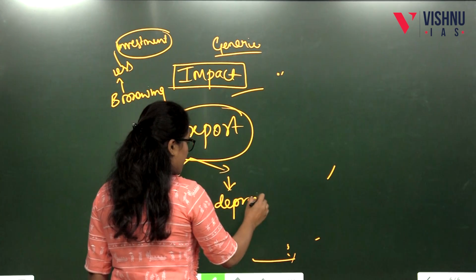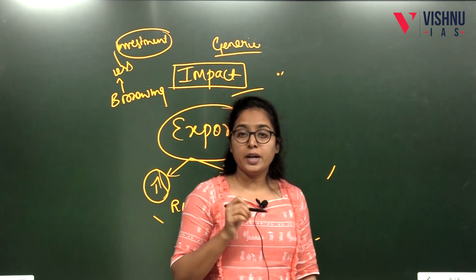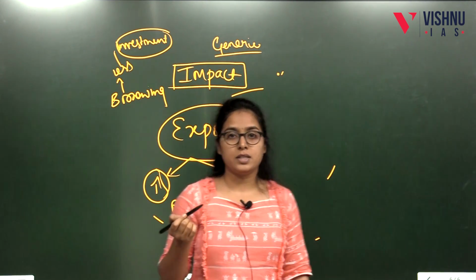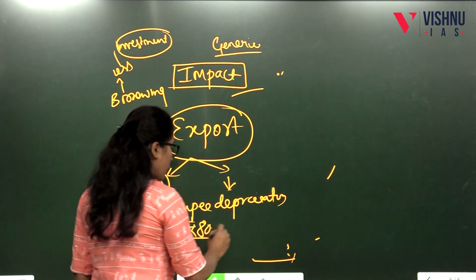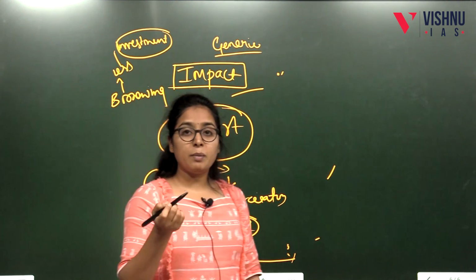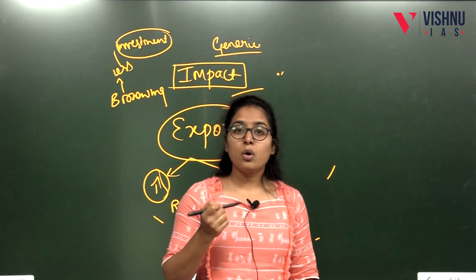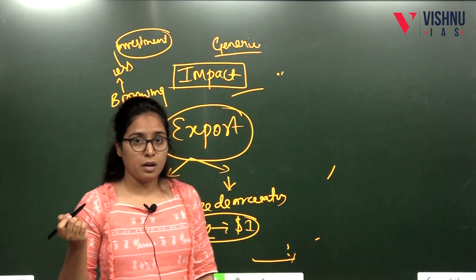It means the purchasing power of our currency is reduced against foreign currency. For example, now 80 Indian rupees will buy $1. So when we export goods, they will pay us in dollars, and we can convert that into rupees so that we get more profit.